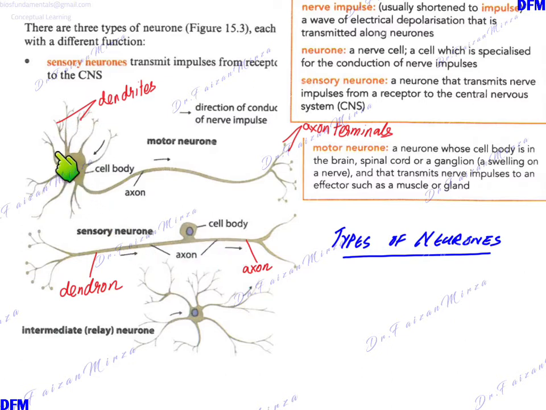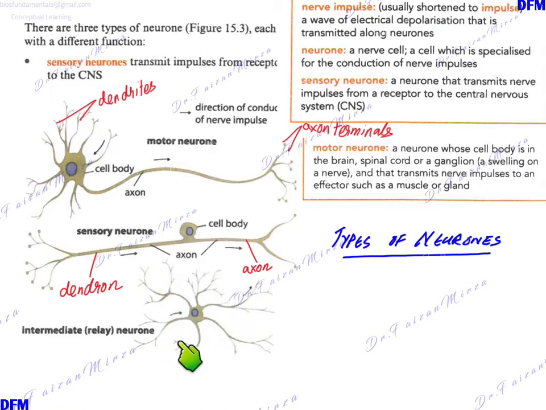When we discuss the motor neuron, it has several dendrites joined to the cell body. The cell body then extends into a long axon which ends at the axon terminals. The direction of impulse in a motor neuron is always from the dendrites to the axon terminals. Coming to the relay neuron.